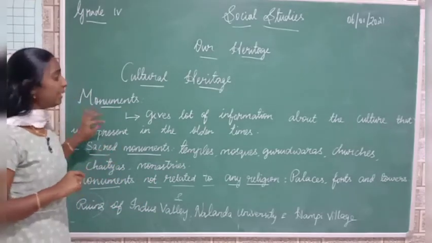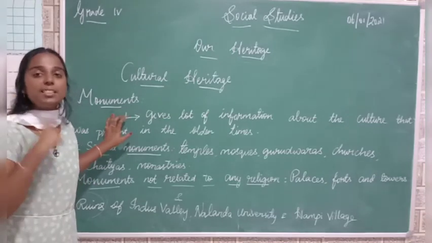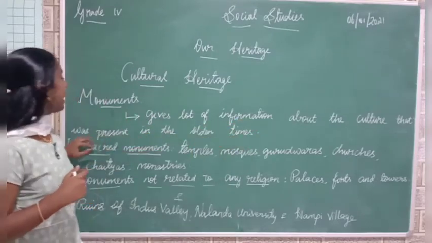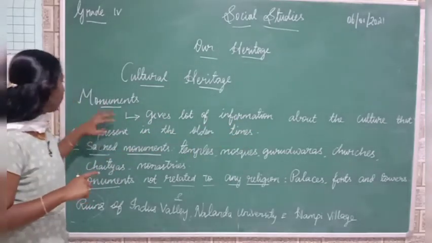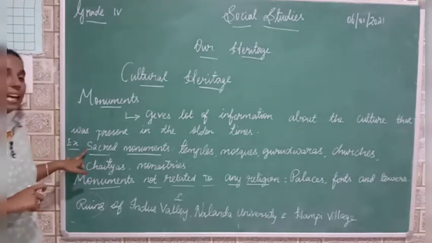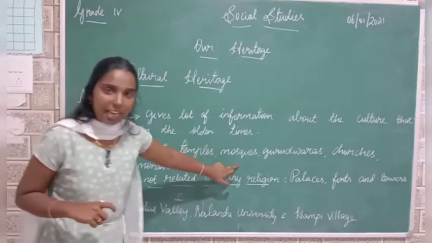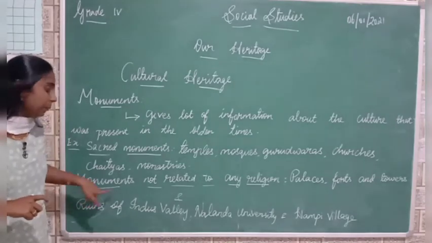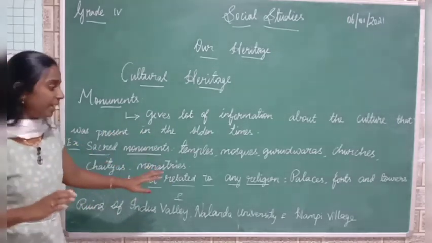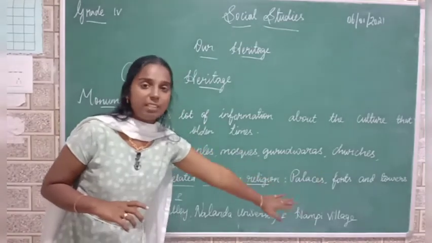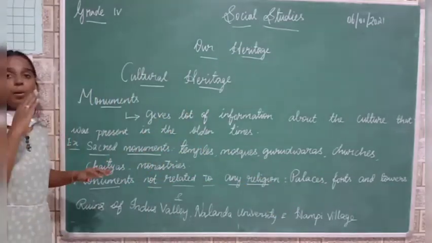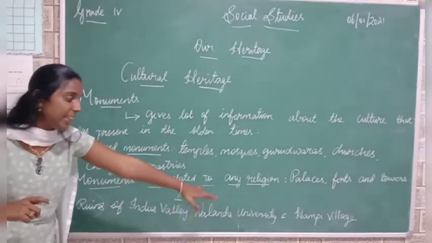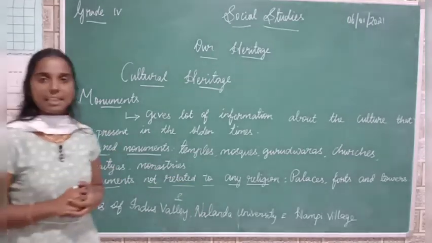Okay. Shall we recall once again? See how monuments are helping us to know about cultural heritage. So it gives a lot of information about the culture that was present in the olden times. Okay. And what are some of the examples of monuments? In sacred monuments we have temples, mosques, gurudwaras, churches, chaityas and monasteries. And in monuments that are not related to any religion we have palaces, forts and towers. And also at last we can know more about our cultural heritage from the ruins of Indus Valley, Nalanda University and Hampi village. Okay, these are the things about monuments.